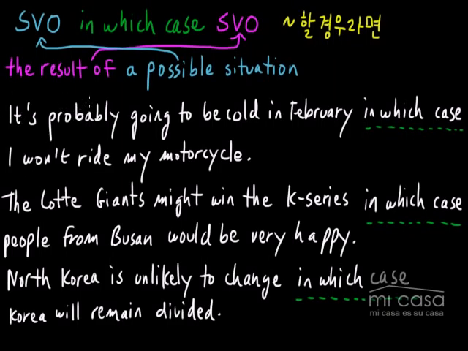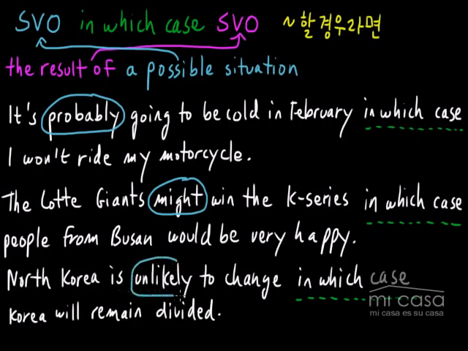And before we go, I just want to stress one last thing. When you're using this structure, it's good to use words like probably or might, or in the last sentence, unlikely, because it lets people know that you're talking about a possible situation, a possibility. All right, so make sure you use something like this just to stress that it's a possible situation. And then in the second sentence, usually we use future tense. I won't ride my motorcycle. People would be happy. Well, I guess this isn't future tense, it's conditional, but that's okay too. Korea will remain divided.